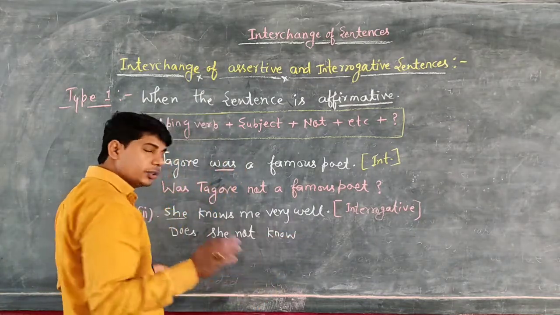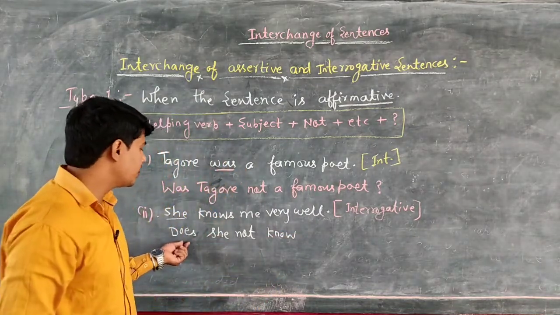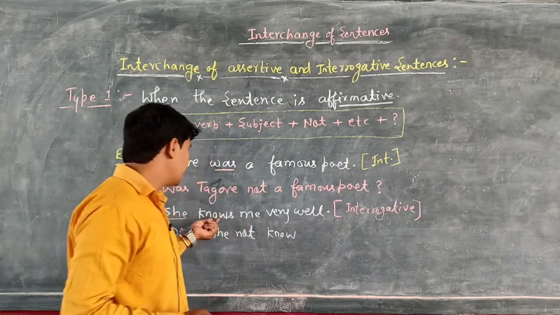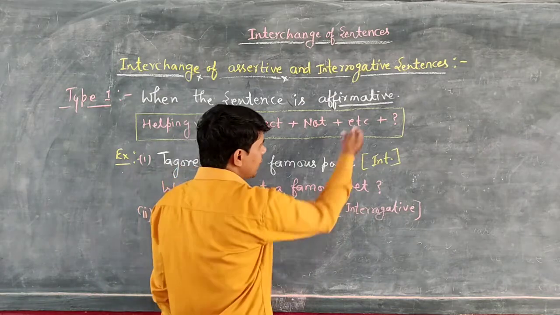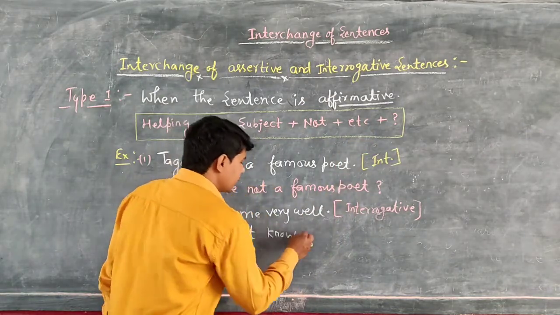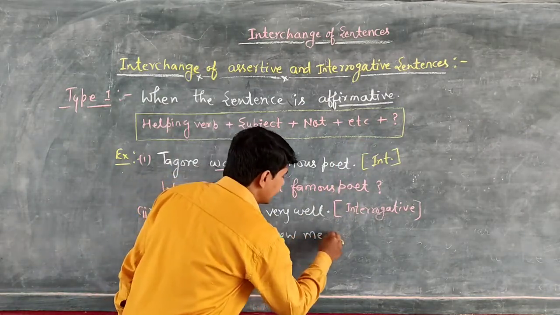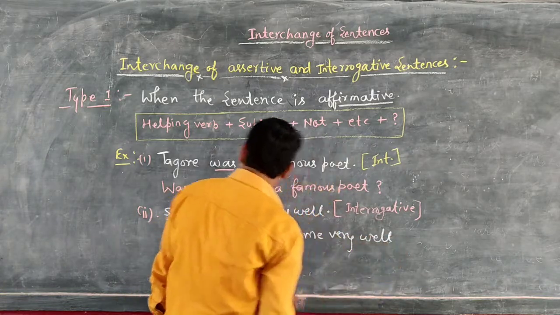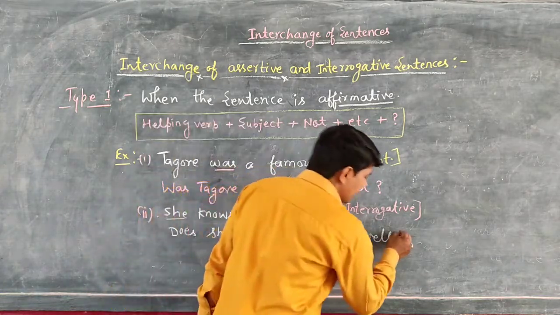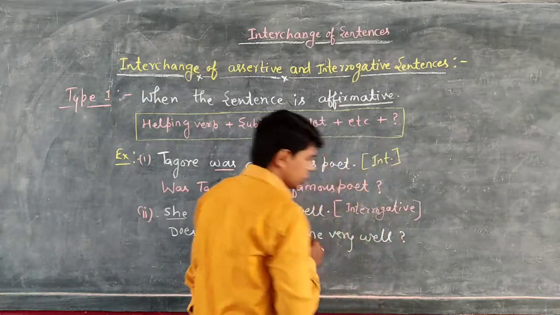Know. And students, you know, when we use the helping verb do or does, we use the base form of the verb. So we use know, and after that the other words. What is the other word? Me. And the remaining words are very well. Does she not know me very well? And at last we use the mark of interrogation.